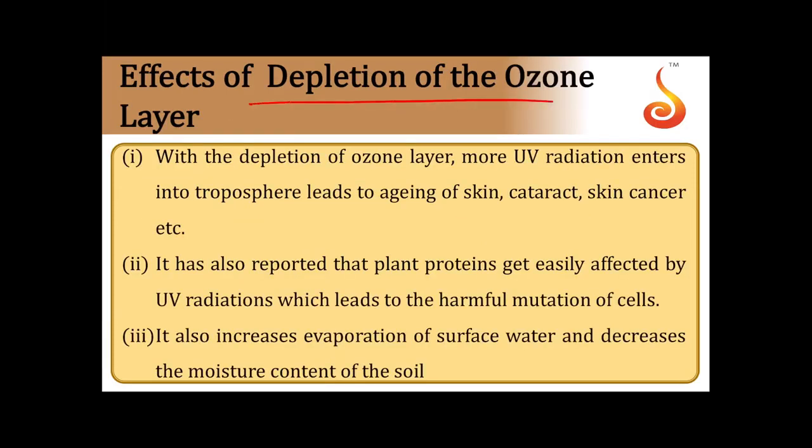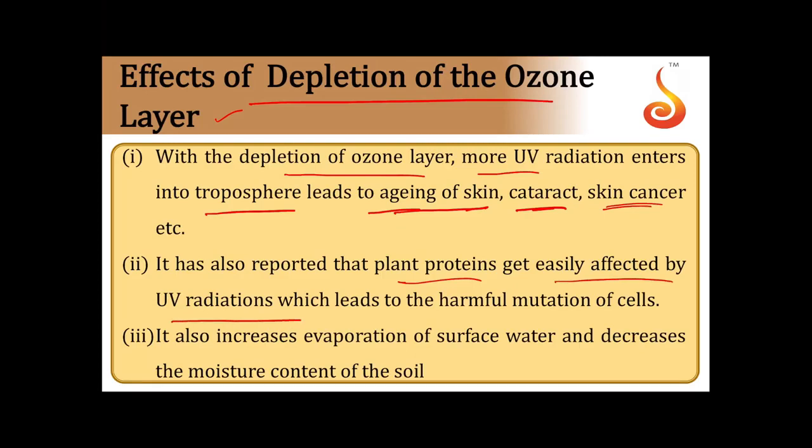Next comes the effects of depletion of the ozone layer. With the depletion of the ozone layer, more UV radiation enters the troposphere, leading to aging of skin, cataract and skin cancer. It is also reported that plant proteins get easily affected by UV radiation, which leads to harmful mutation of the cells.